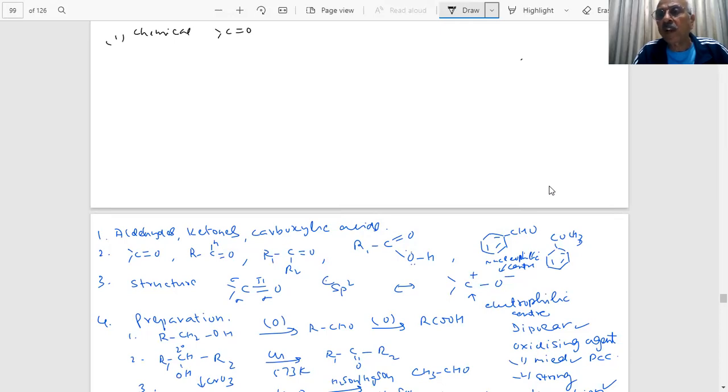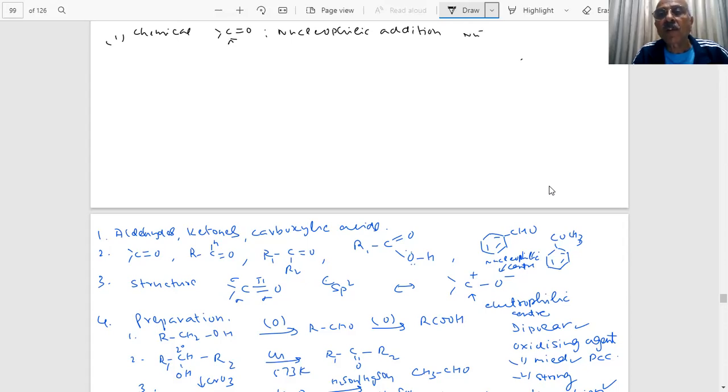In haloalkanes, you said nucleophilic substitution, and we talked about SN2, SN1. Yes, sir, a question is coming. Here it will be nucleophilic addition. A question on nucleophilic addition will come in the paper. In a nucleophilic addition reaction, where will the nucleophile attack? This is a positive center, an electrophilic carbon. Electrophilic carbon is there. So what are the nucleophiles?